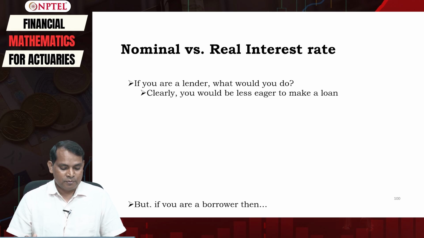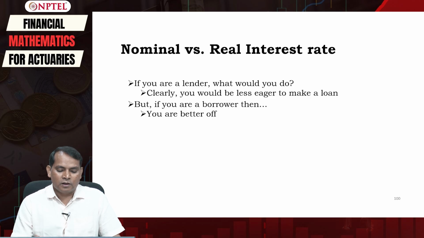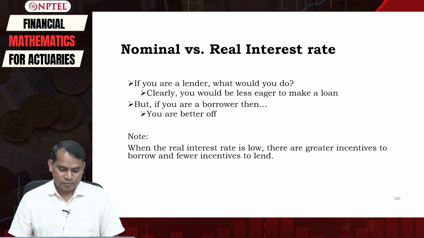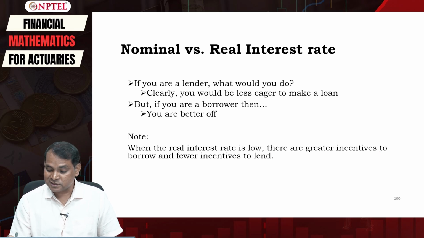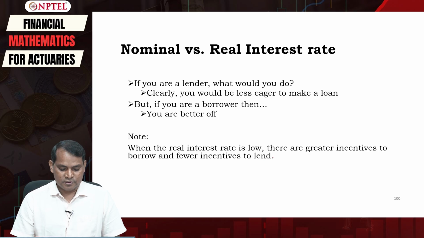But if you are a borrower, then probably you would like to get more loan, or ask for more loan, so you are better off, right? So just remember that when the real interest rate is low, there are greater incentives to borrow and fewer incentives to lend.